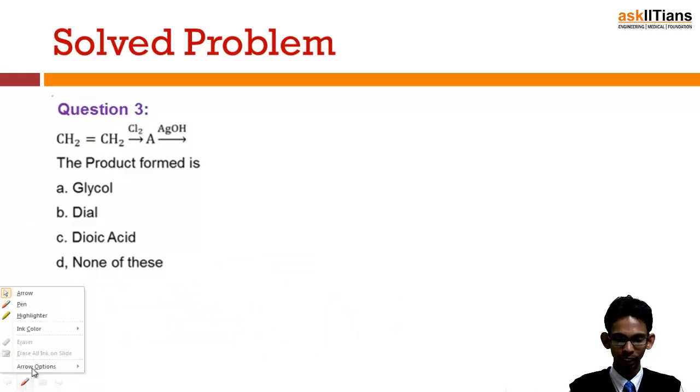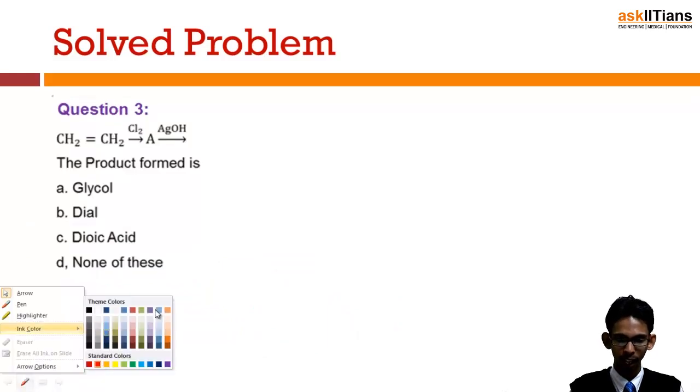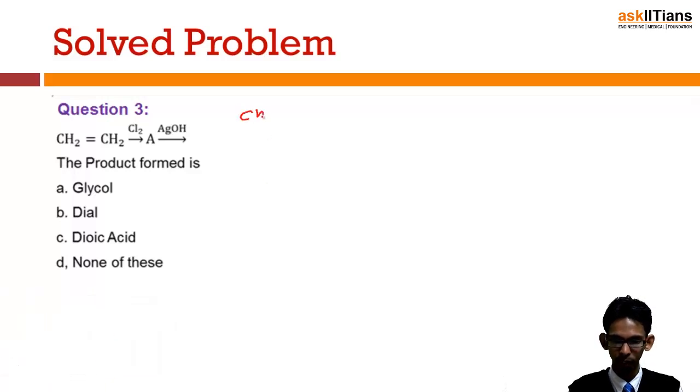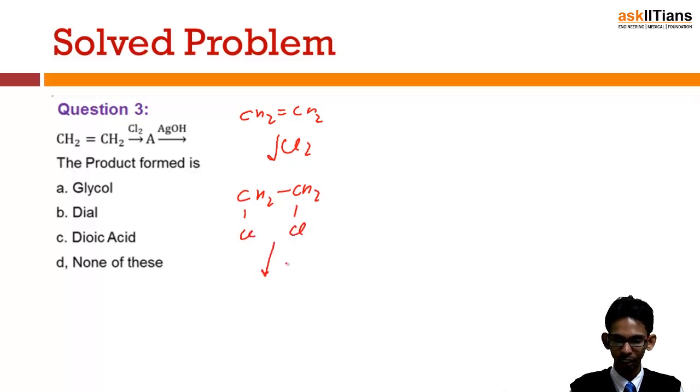Okay, next a reaction is given and we have to find out the end product. The first step is reaction with Cl2, that is chlorination of ethene, CH2=CH2. When it is chlorinated, we know vicinal dihalides are formed, in which halogens are present at adjacent positions. The next is its reaction with AgOH, and this AgOH will replace chlorine with OH groups. So it is a vicinal alcohol, which is known as glycol.